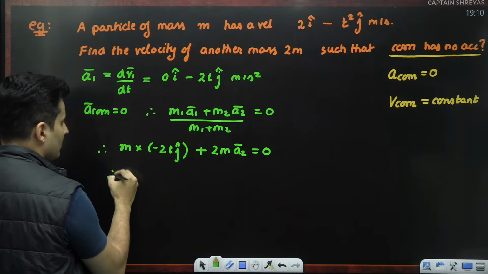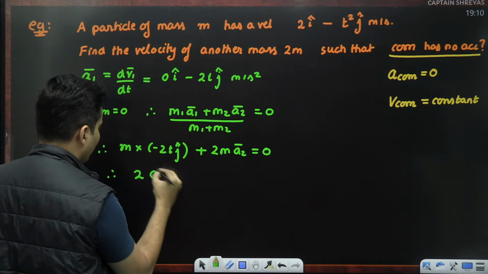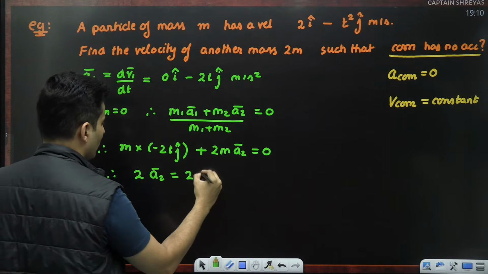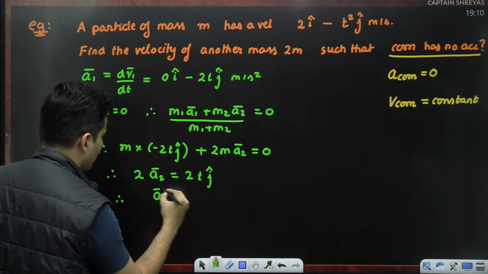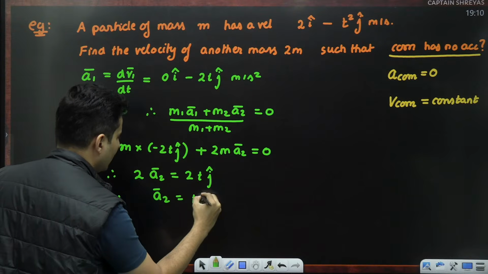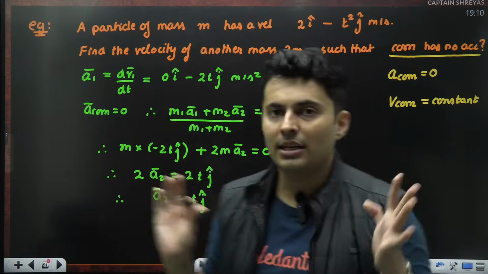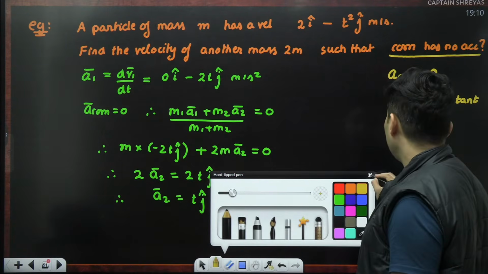M cancels. So shift these to the other side. 2 times A2 bar will be, this negative becomes positive, 2t j cap. Therefore acceleration number 2 will be just t j cap. Till this point clear? But acceleration is nothing but dv by dt.